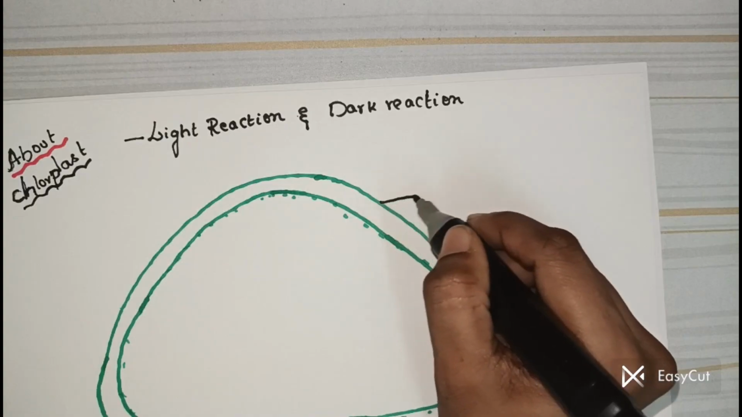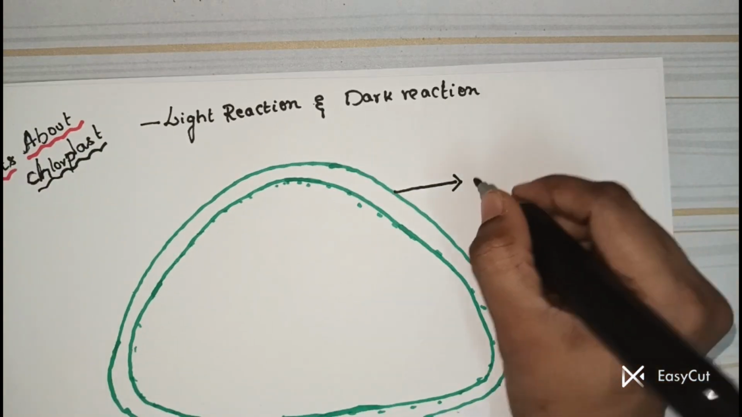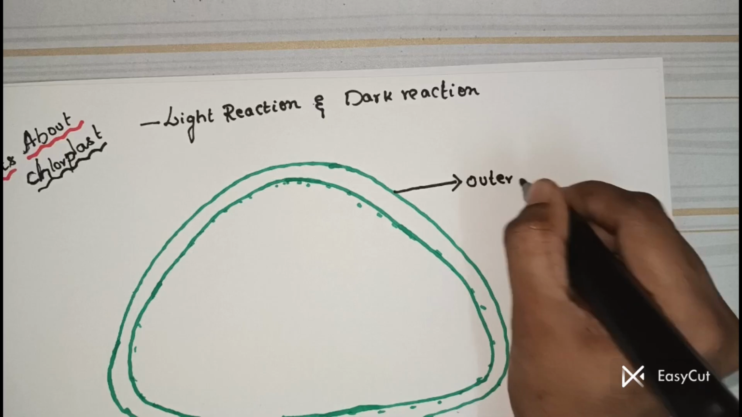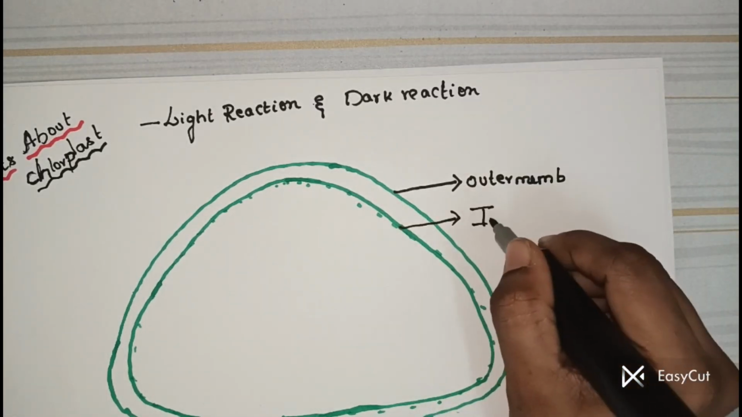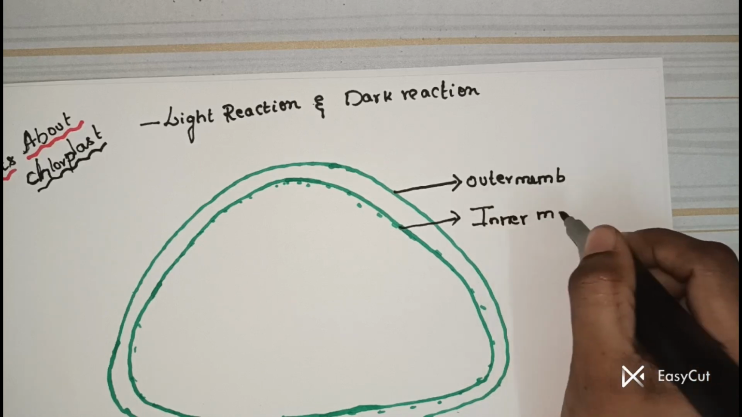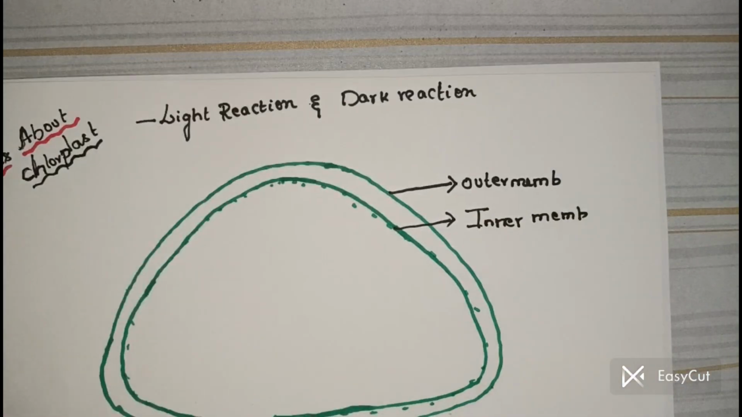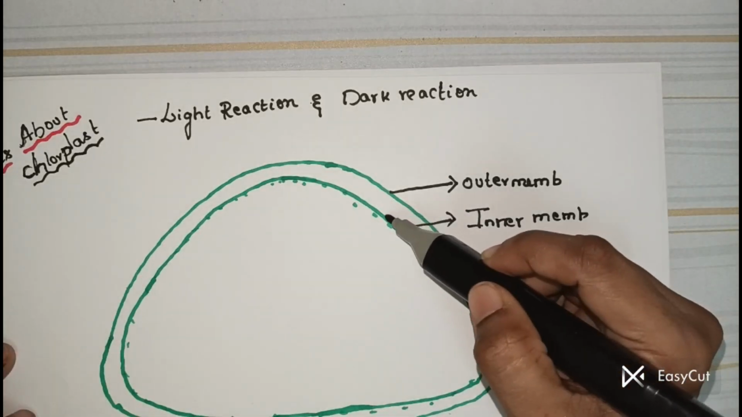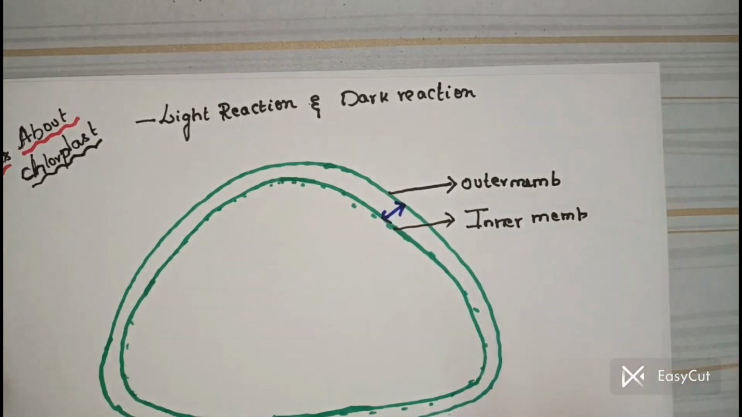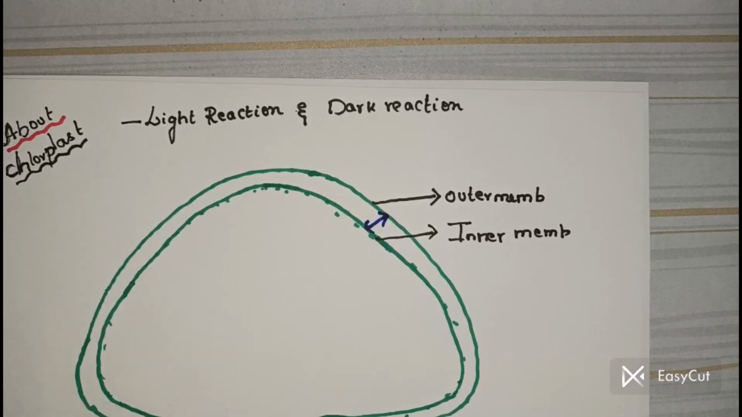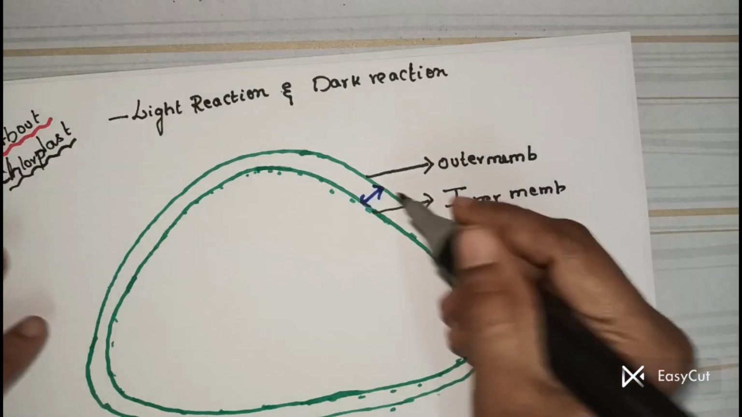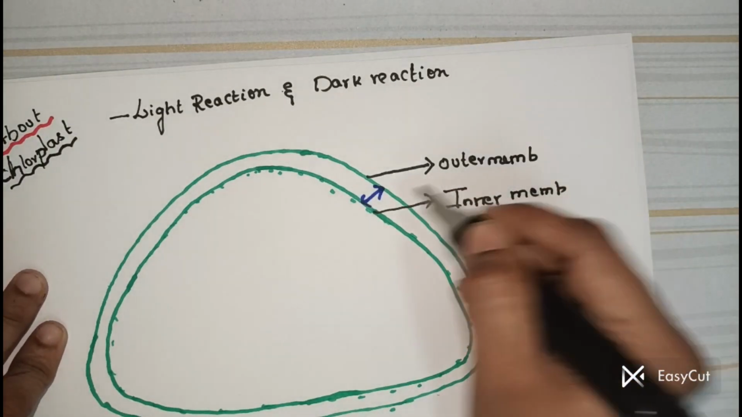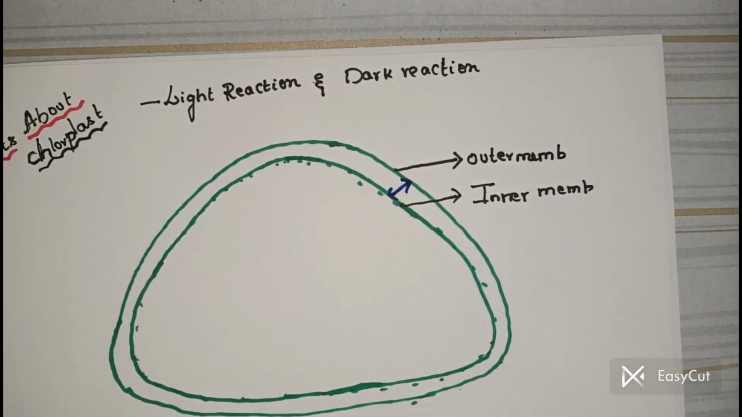The chloroplast is a double membrane bounded organelle. So this is the outer membrane and this is the inner membrane. And in between the outer and inner membrane, there is the presence of the intermembrane space. This is the intermembrane space. So now next one.